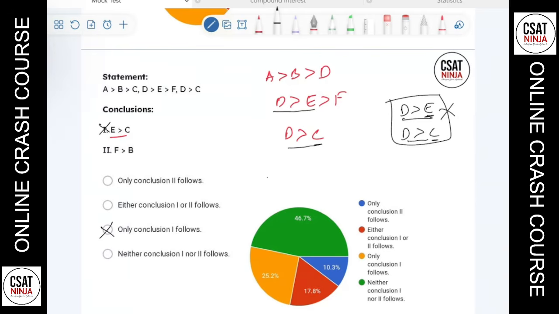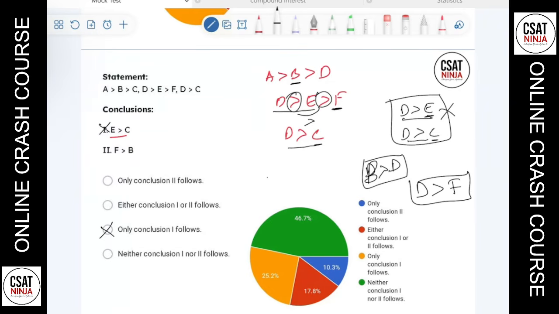Let's check for the next. F and B. Where's F? F is this. Where is B? B is this. First statement, B is greater than D, and next statement, D is greater than F. Combined together, can I say greater than there? So which means D is greater than F.